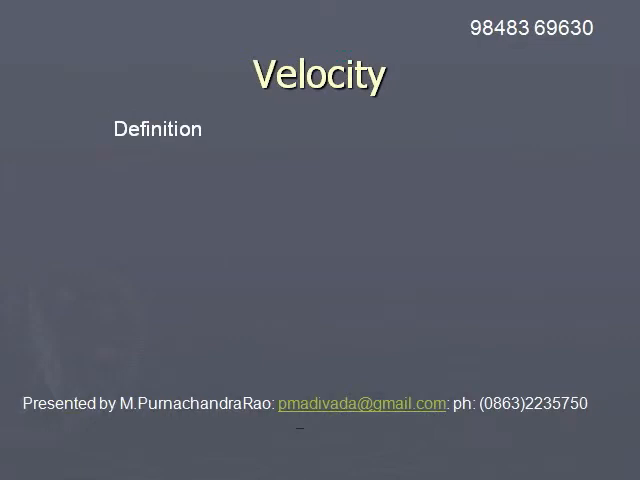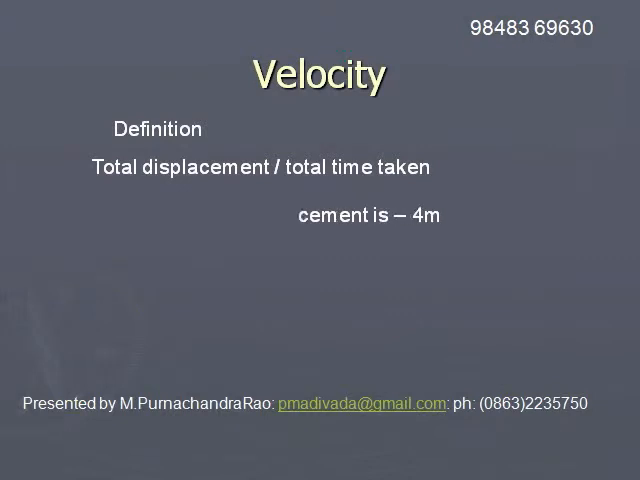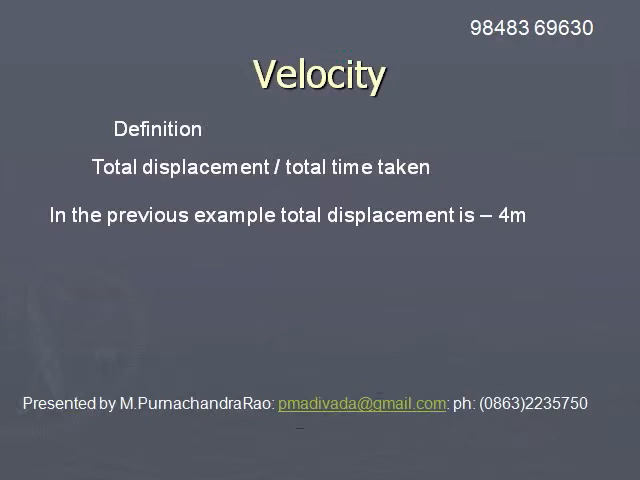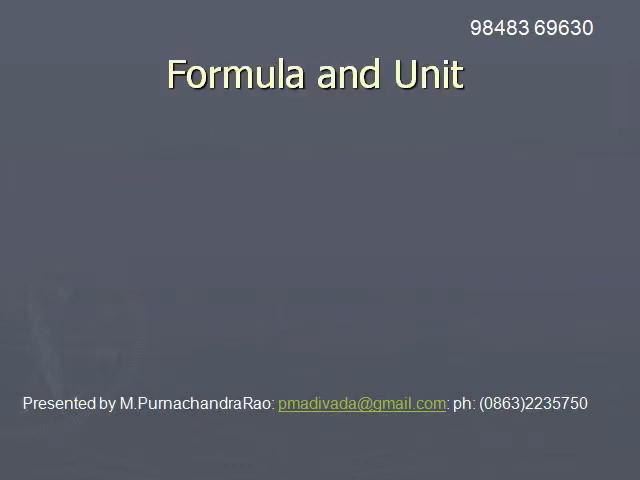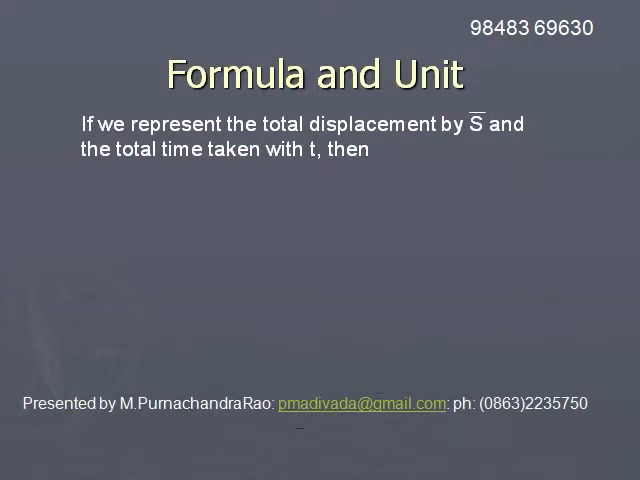In the previous example, the total displacement is -4. If the time taken is t, then the average velocity is -4 divided by t. Like this, we calculate the average velocity in the form of a mathematical formula. Velocity v bar is equal to displacement s bar by t.